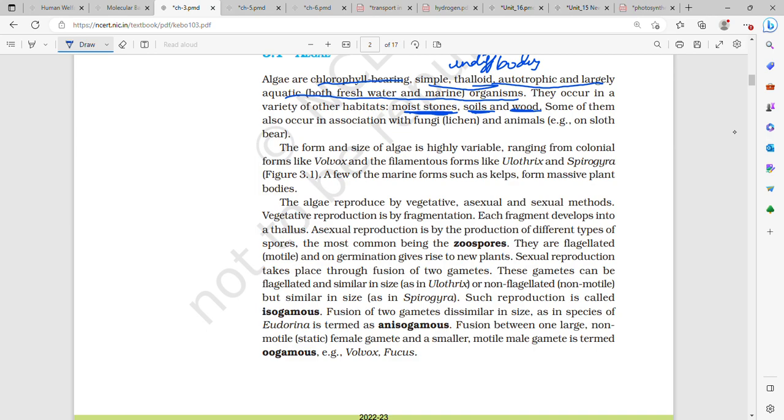They occur in a variety of other habitats too apart from aquatic habitat, for example moist stones, soil and wood. Some of them also occur in association with fungi, such as lichen, and on sloth bear. So algae also grow on the sloth bear, the slowest-moving animal, and they also occur with fungi, as lichen.